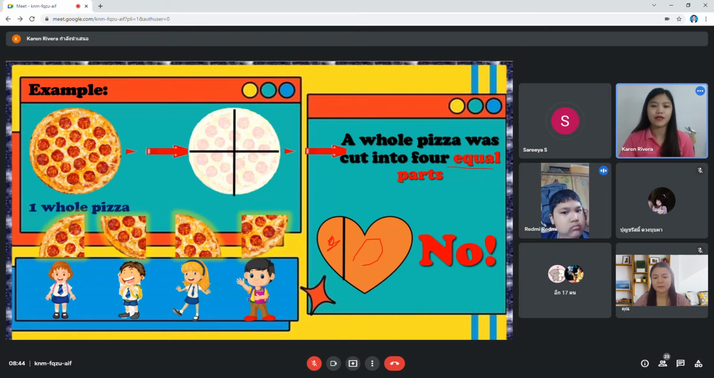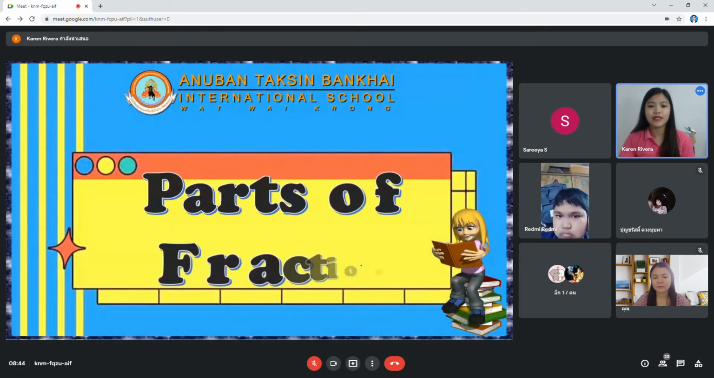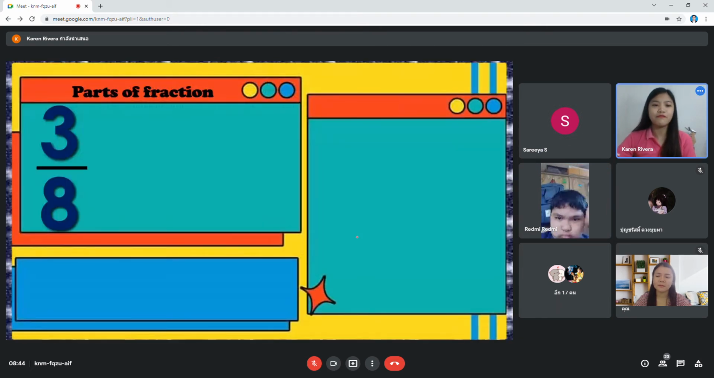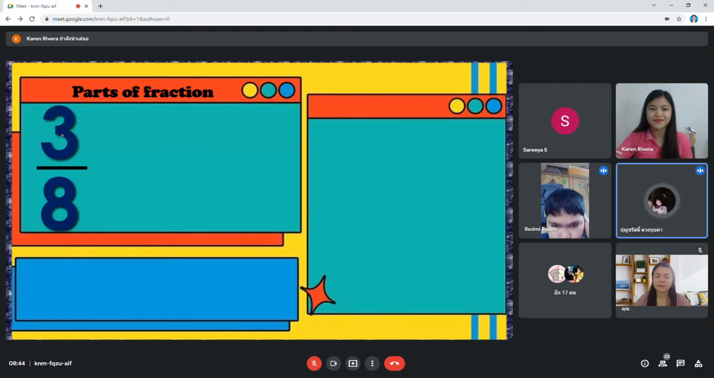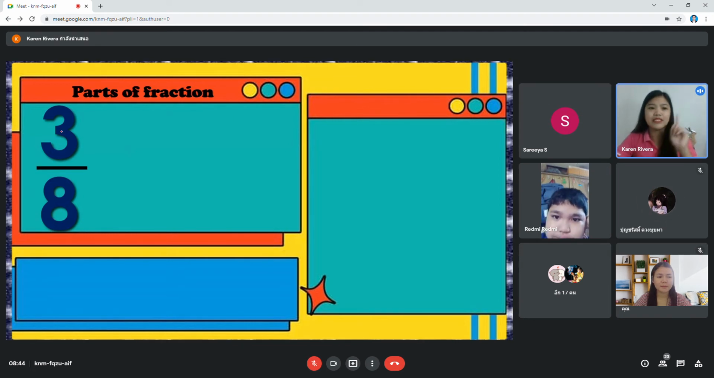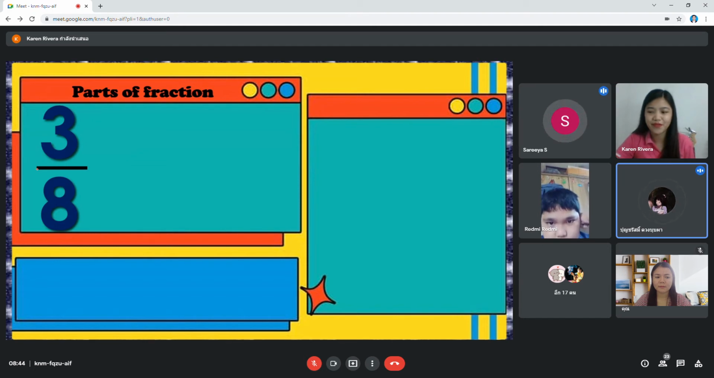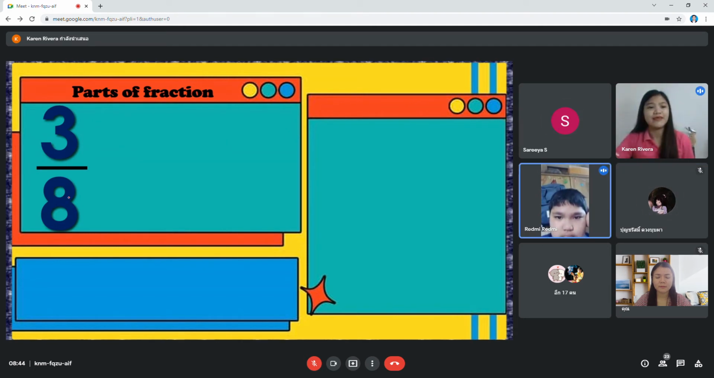Now, again, let us recall the parts of a fraction. So we have, how will you read this number? What number is it? Three. Yes. How will you read this fraction? Three over eight. Yes, very good. 3 over 8.